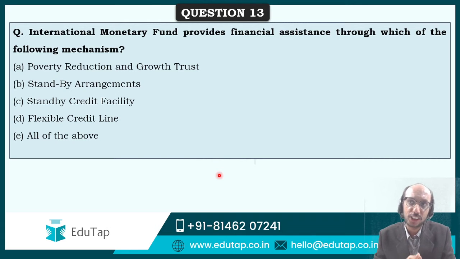IMF provides financial assistance through which of the following mechanisms? And the right answer to this question is E, all of the above. I am hoping that you have learned something new, something valuable over here, right? Because this is very important.